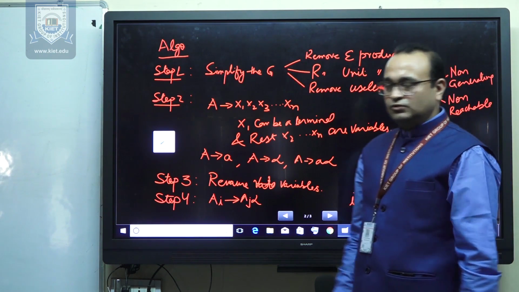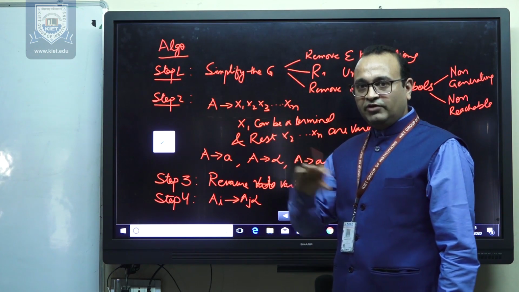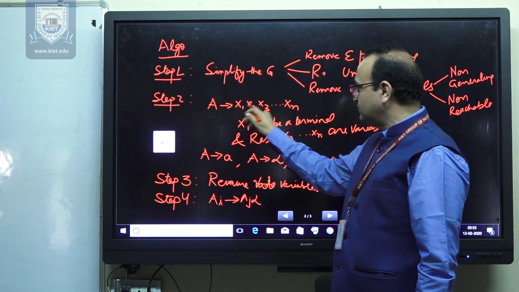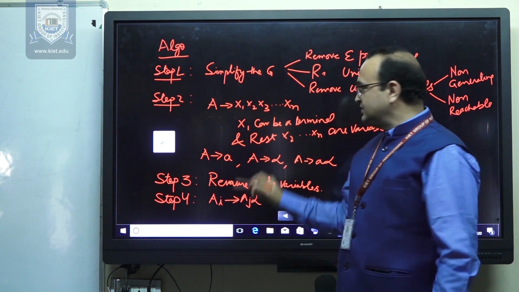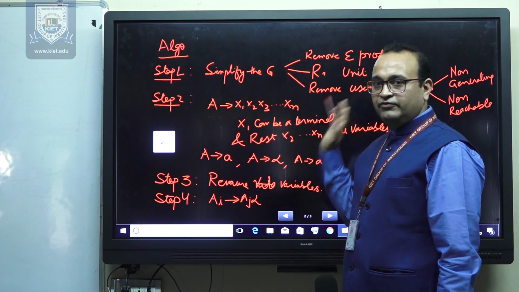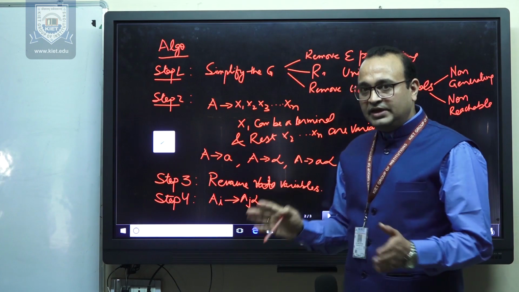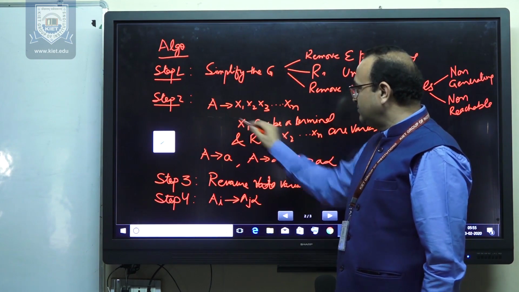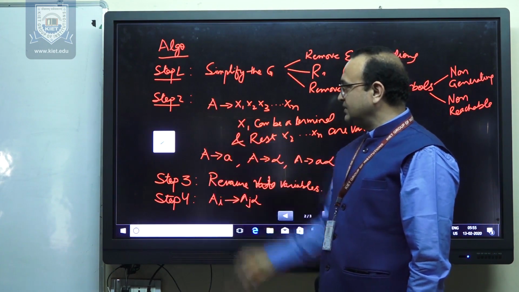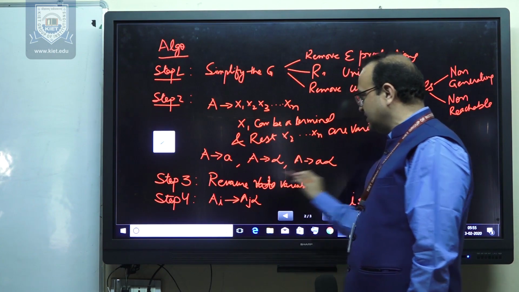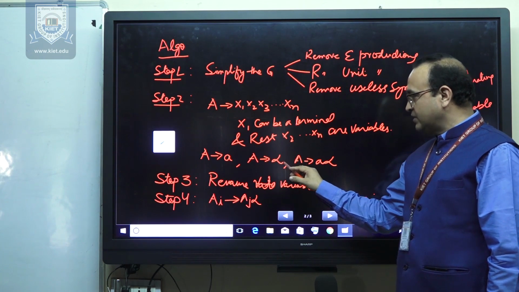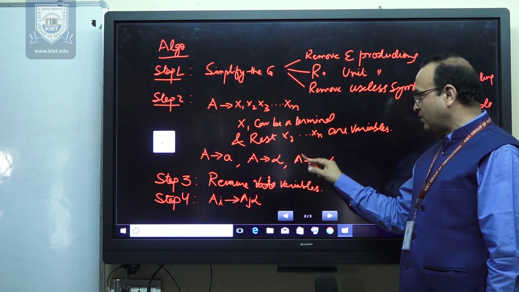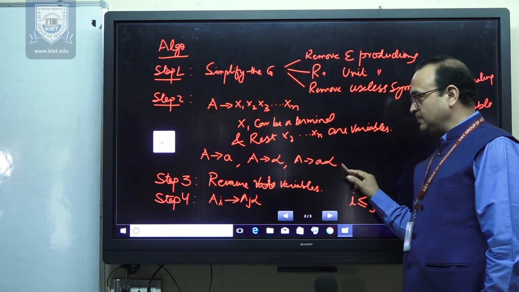Once the first step is over, in the second step we convert all the productions into the form A derives x1 x2 x3 ... xn, where except x1, all other symbols are variables. X1 can be a terminal. So finally, after the second step, all the productions are in this form: A derives terminal, A derives string of variables only, A derives alpha, and A derives terminal alpha.